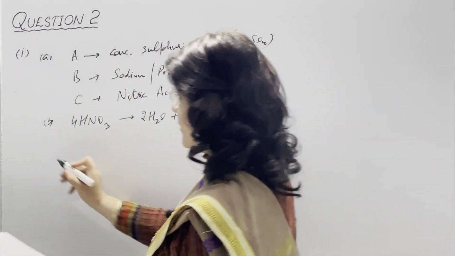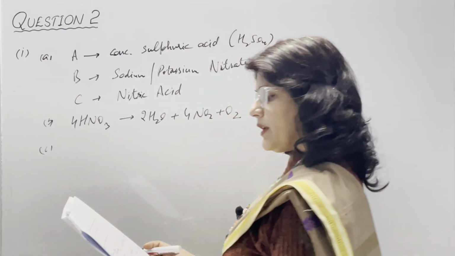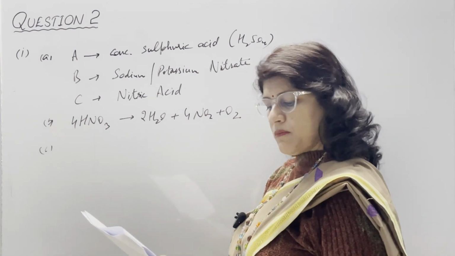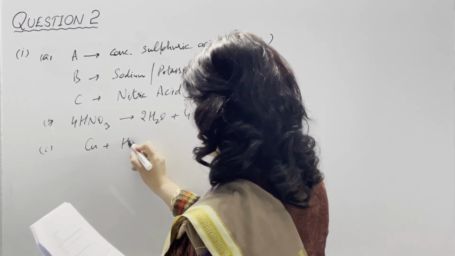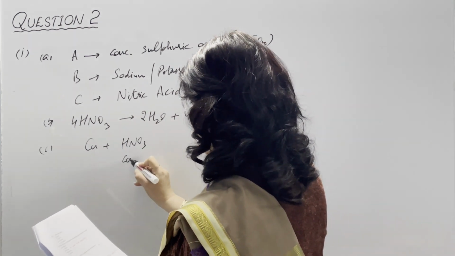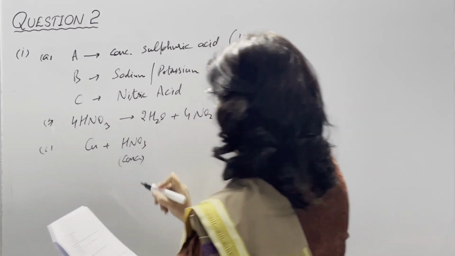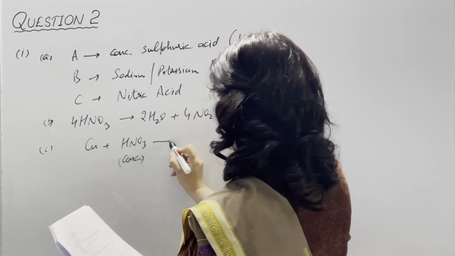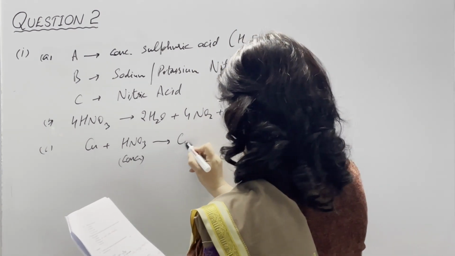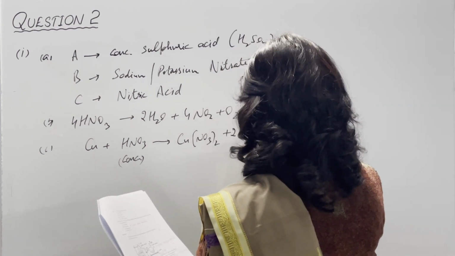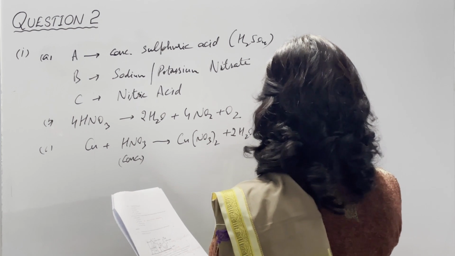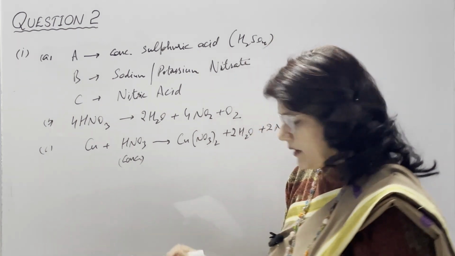In C part, write the equation for the reaction in which copper is oxidized by concentrated nitric acid. So copper and nitric acid in the concentrated form. Here remember, we are taking concentrated. If we are taking dilute, then the reaction will change. Copper nitrate, 2 water and 2 NO2 are forming on the right hand side.